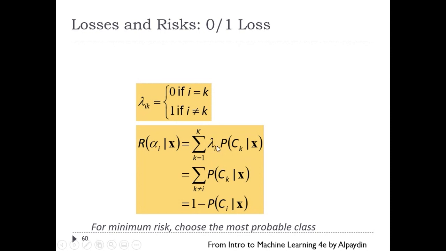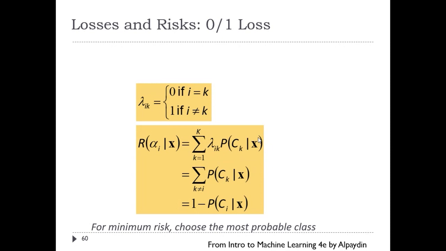So for each wrong decision, you multiply with this lambda. Lambda becomes 1 only when the classes are different. If you just ignore lambda, this is the probability of each class from 1 through k, and the sum of probabilities must be 1. You remember? What is the probability of x belonging to class 1, class 2, class 3?